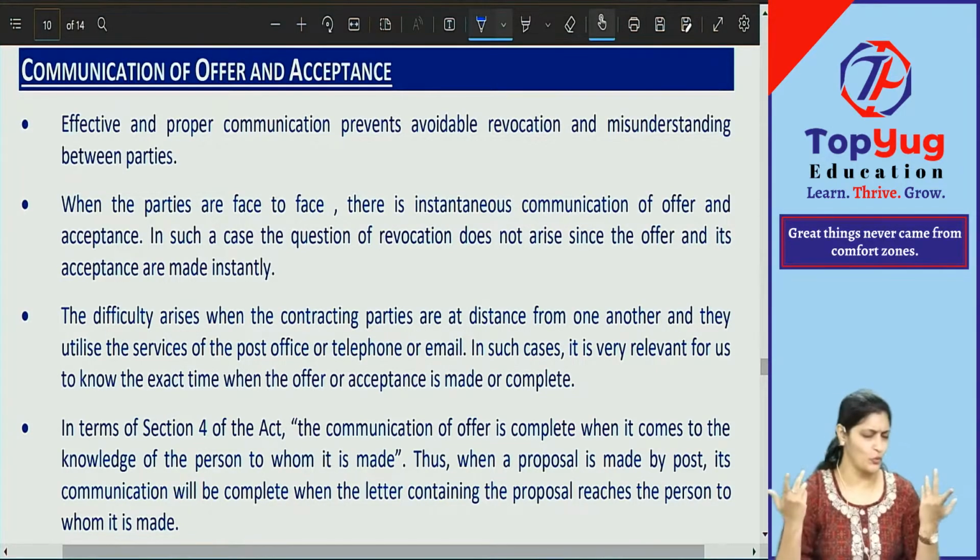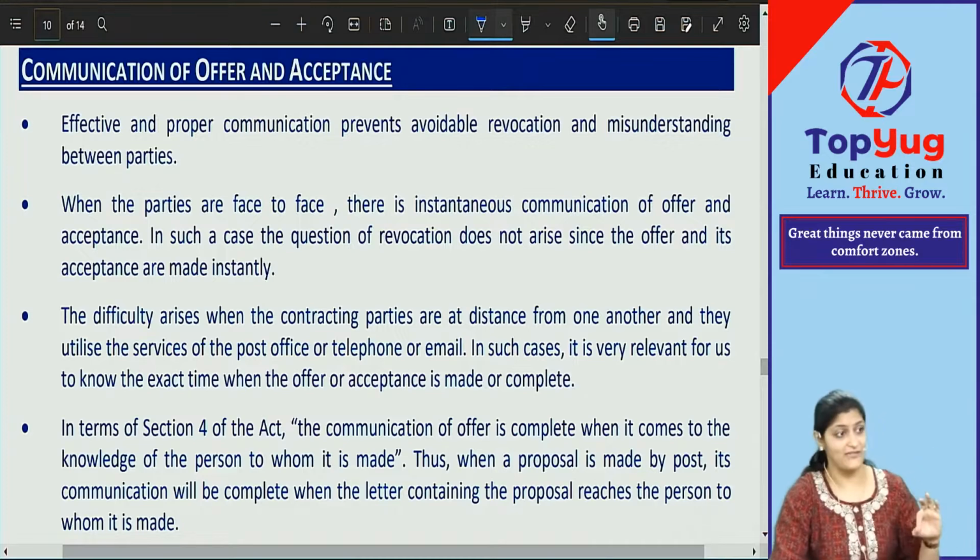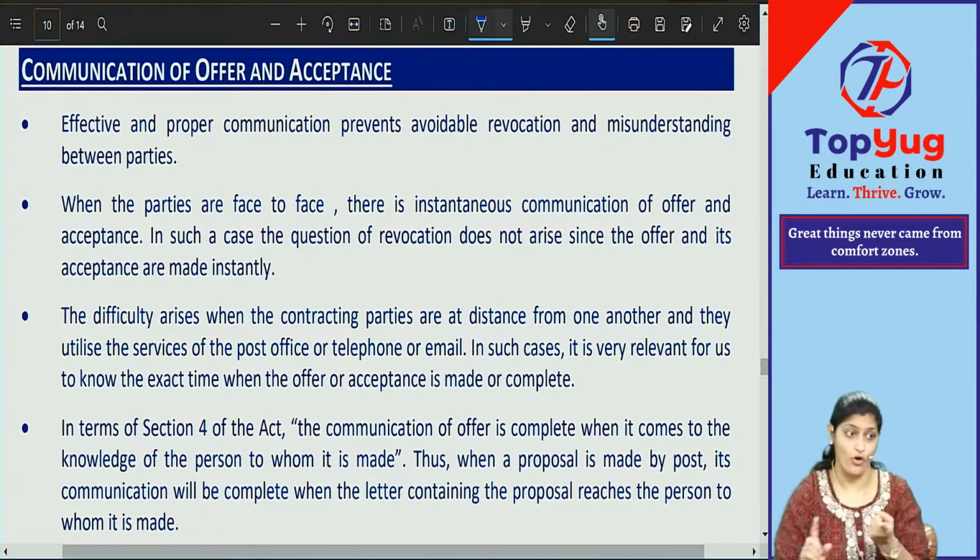Think and tell me. I didn't tell you anything about goods or a car. Why is it very important for us to know the completion time when the offer is completed, the time when acceptance is complete? Why?